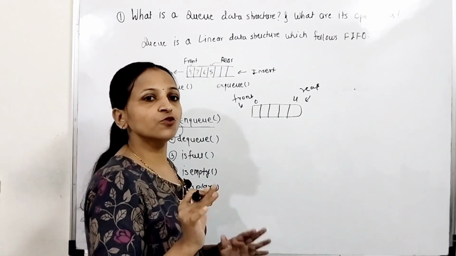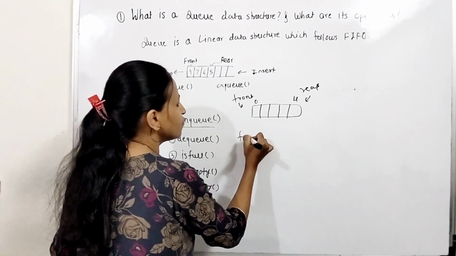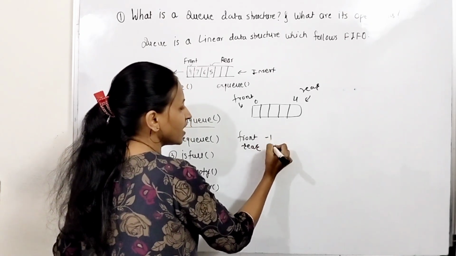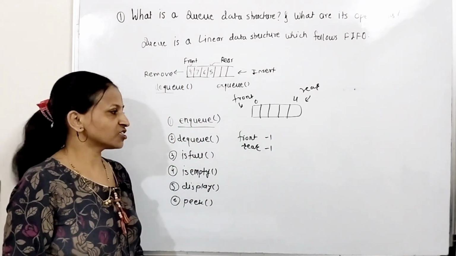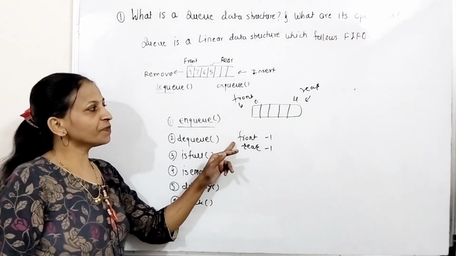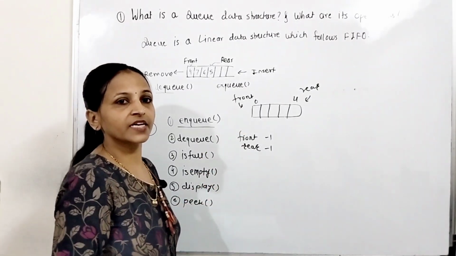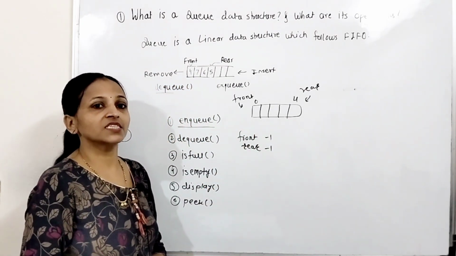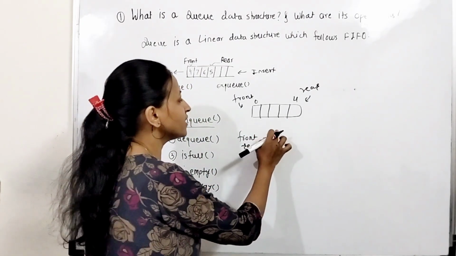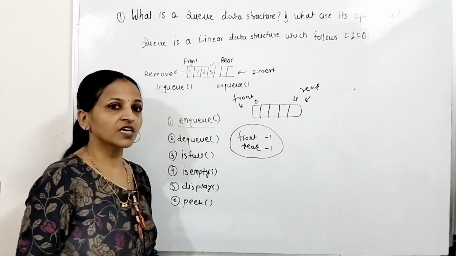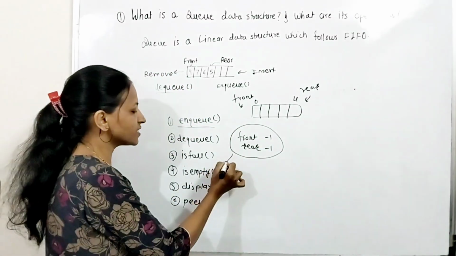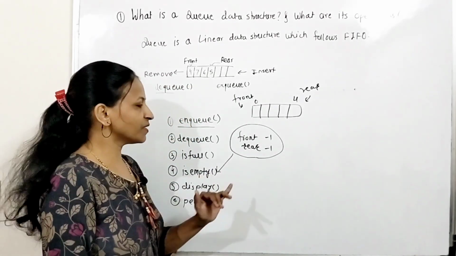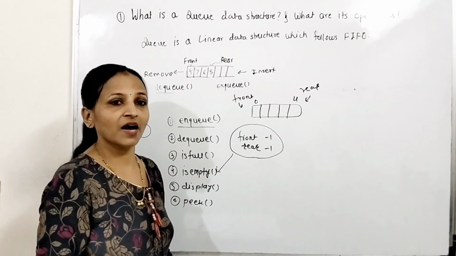Now how to do that? We have to maintain two ends, the front end and the rear end, and for that we will declare two variables, front and rear, and both will initially be -1. Front will hold the index of the front element and rear will always hold the index of the last element. But initially there is no element, means the queue is empty, and in that case front and rear both will point to -1. If both are -1, then we can say that the queue is empty, means queue underflow. So in is empty, we have to check whether front and rear both are -1.